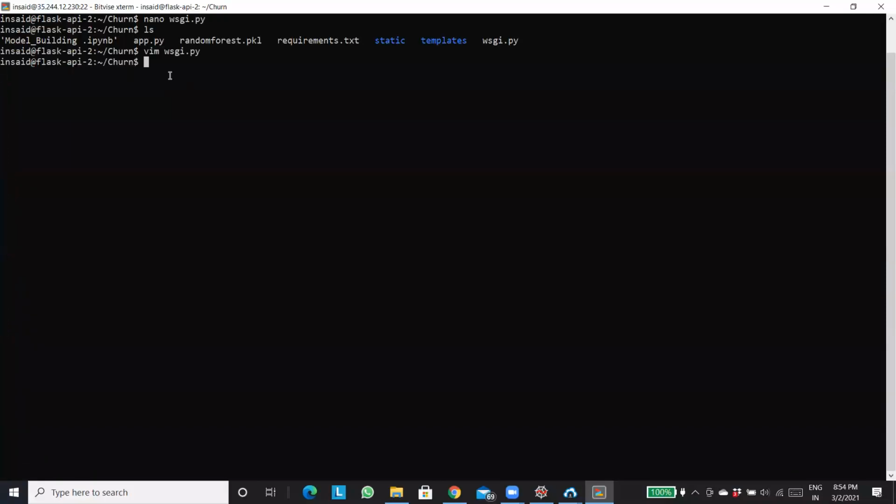Clear? So we have created our wsgi.py file now. Now we need to execute it using gunicorn. Okay, this is the last thing that is left. So we'll have to execute it using gunicorn. For that, we have a very easy command, that is gunicorn.